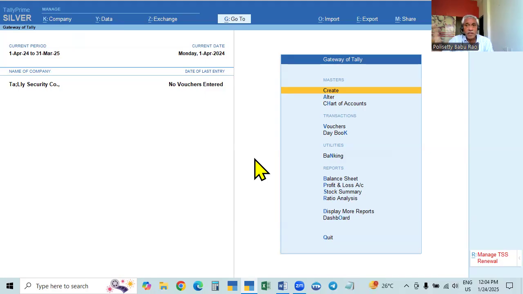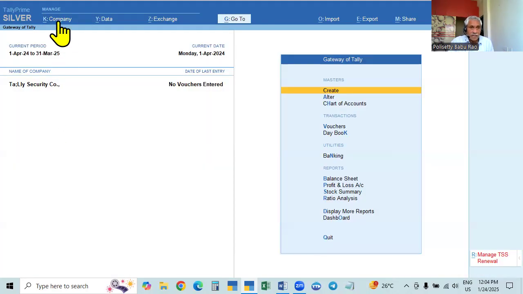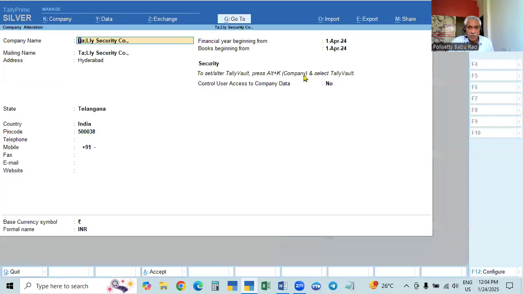For a new company, it is only in the creation page. After that, every company, even after creation, is an existing company. So in alteration, you can set both or any one of the username or password, and remove the username and password, everything can be done in either place, either in the Alt K company menu in the security option, or in the alteration page. We can remove the username and password, change, everything you can do in both places. Any place you can do.